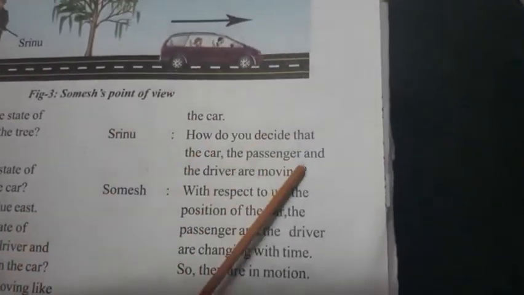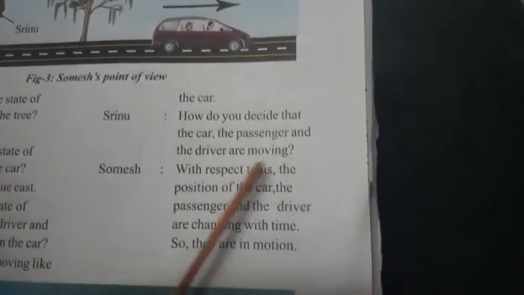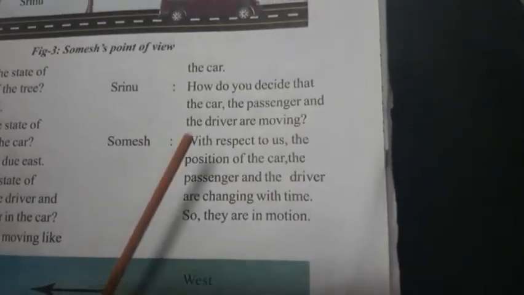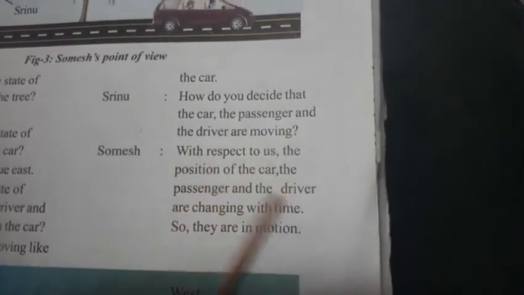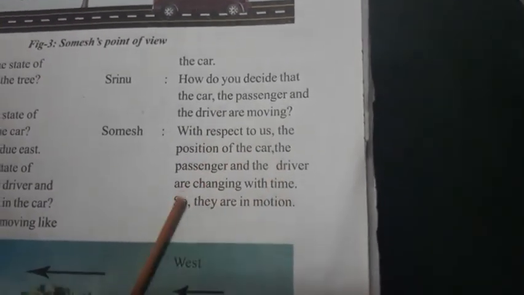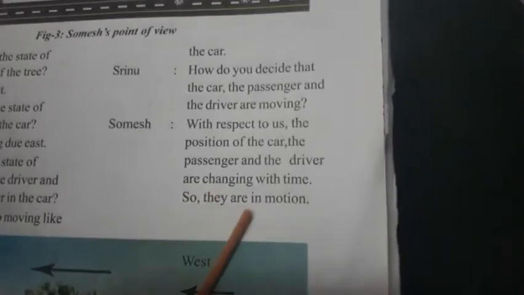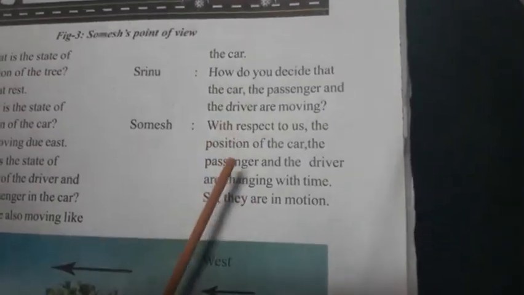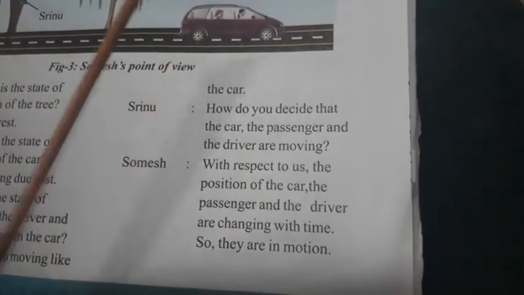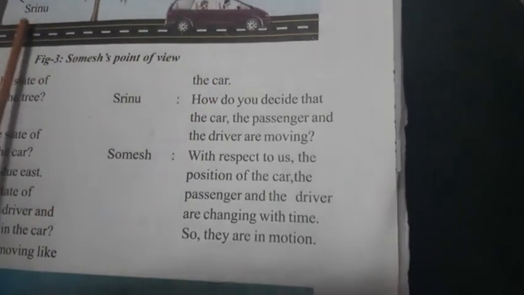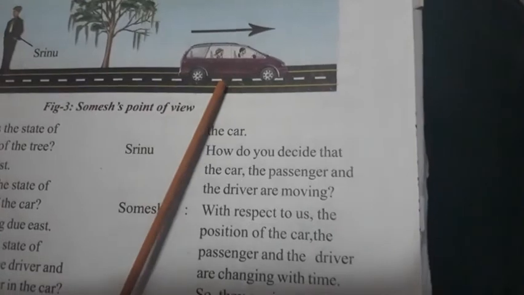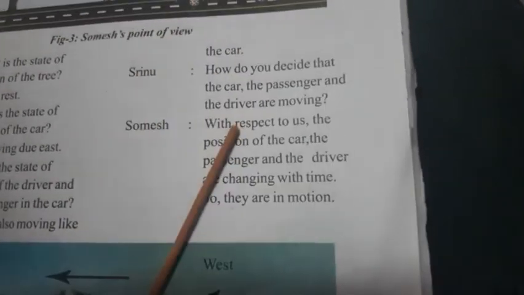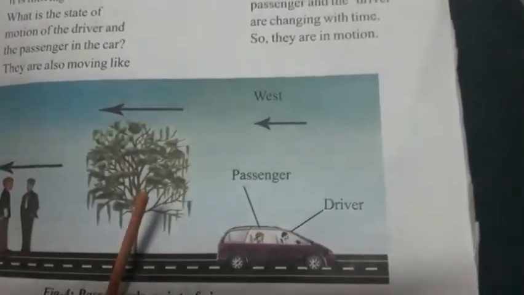Srinu, how do you decide that the car, the passenger and the driver are moving? Somesh, with respect to us, the position of the car, the passenger and the driver are changing with time. So they are in motion. That means a few seconds back they were here and now they have moved to this position. That means they are in motion. Okay, so they are in motion.